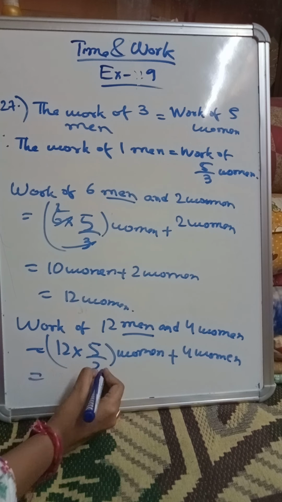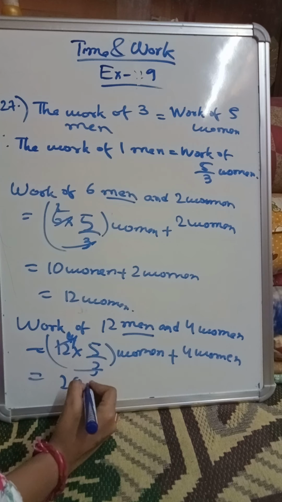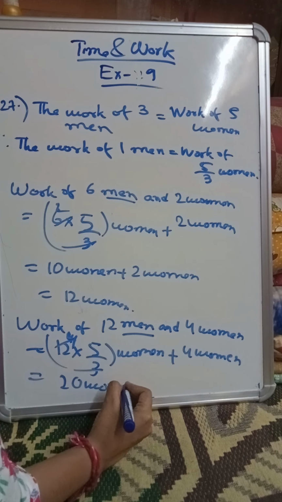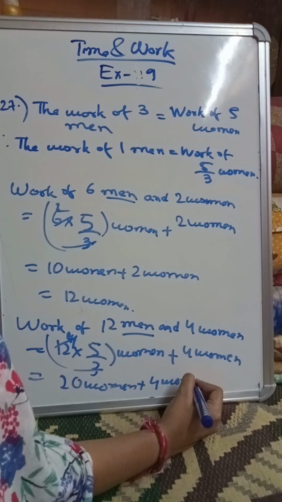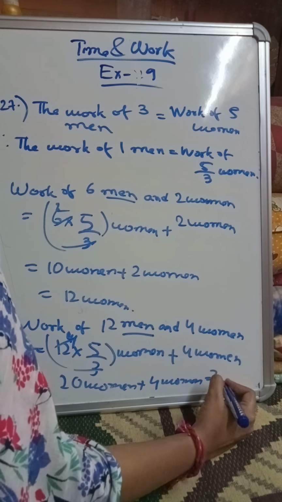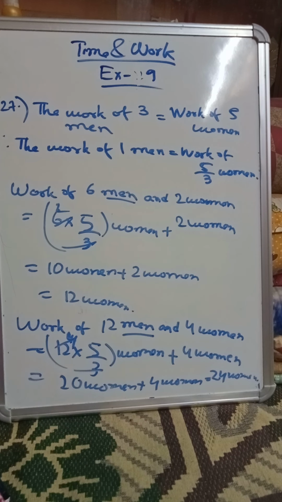If I cancel this out, this will be 20 women plus 4 women, that is 24 women. Right? 24 women.